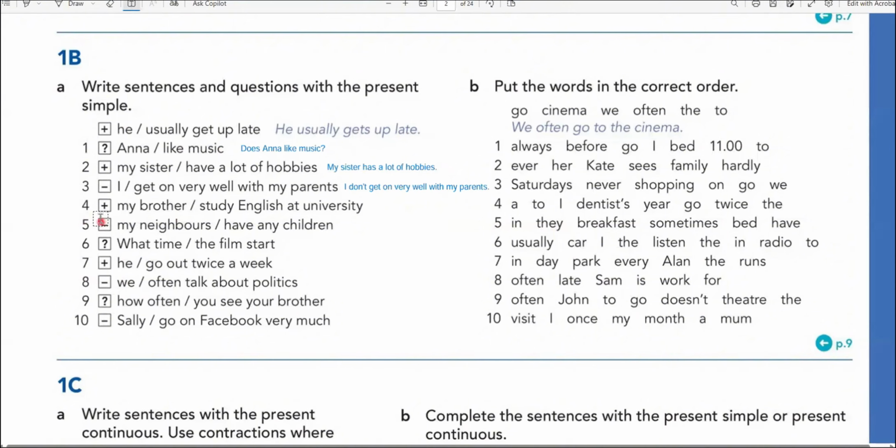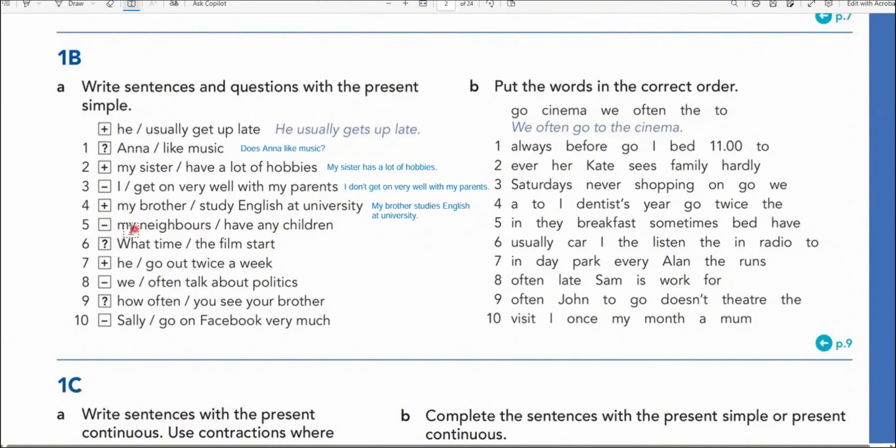Number four, it's a positive. My brother. So my brother is he. So my brother studies English at university. So my brother studies. So Y becomes I, and then ES. That's it. Number five is negative.